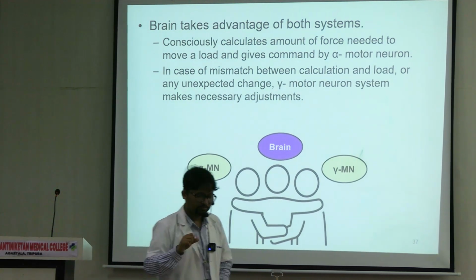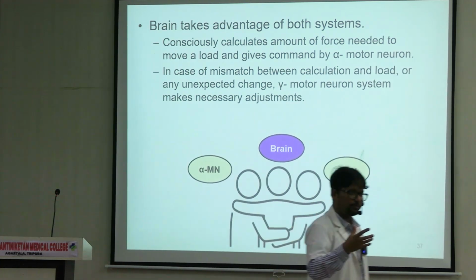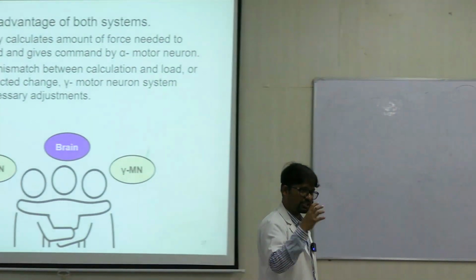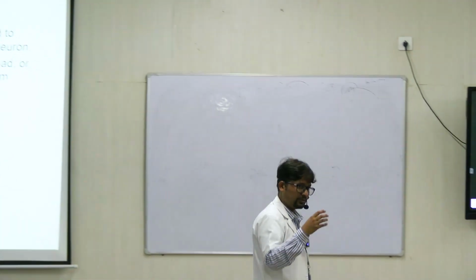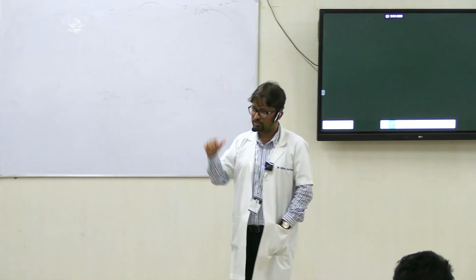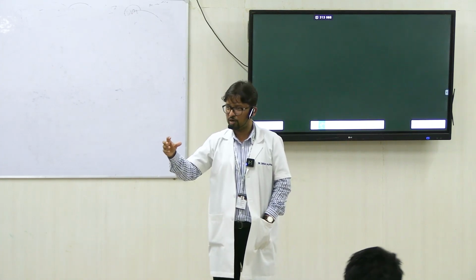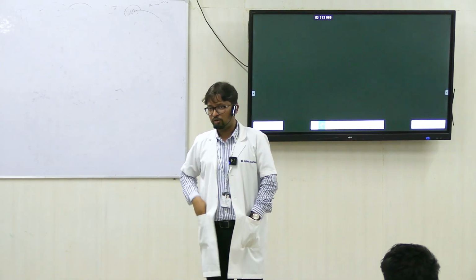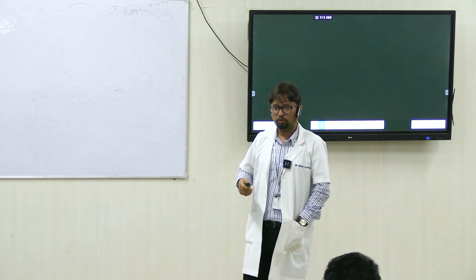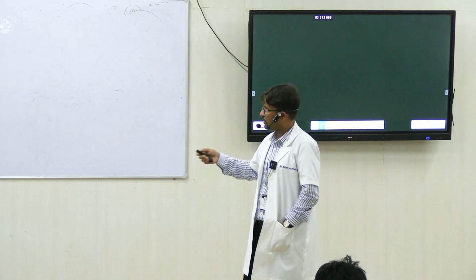So this type of activities, conscious calculation for a load comes through the alpha motor neurons. Brain calculates कितना चाहिए, which muscle should move, how much degree of force should be there, और उस force के लिए which muscle should contract, which should relax. So this comes to the alpha one.